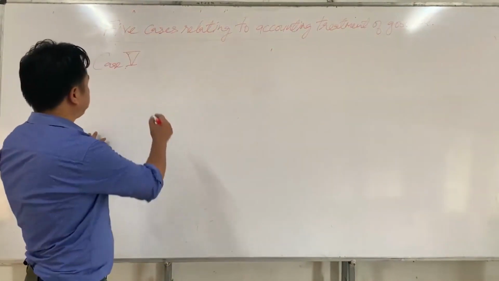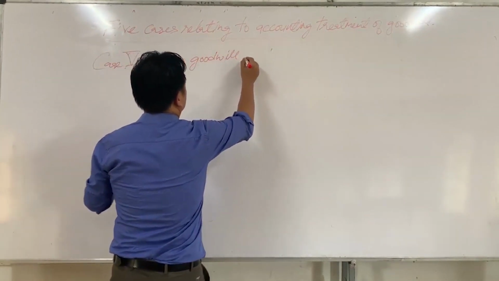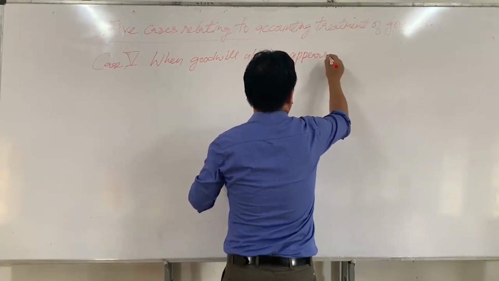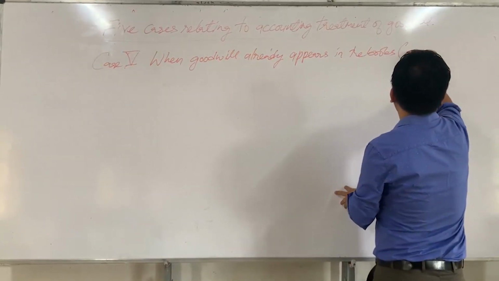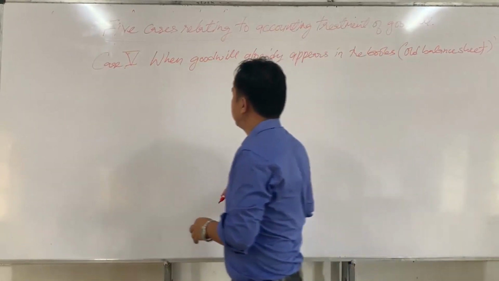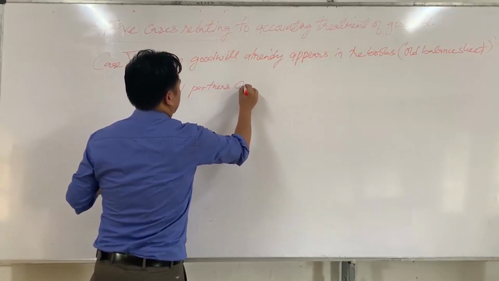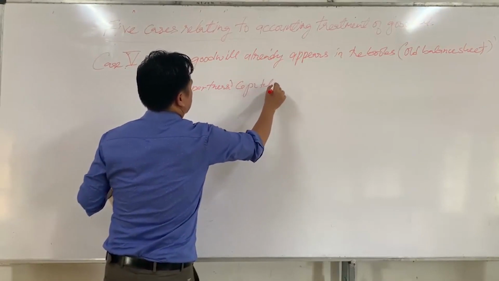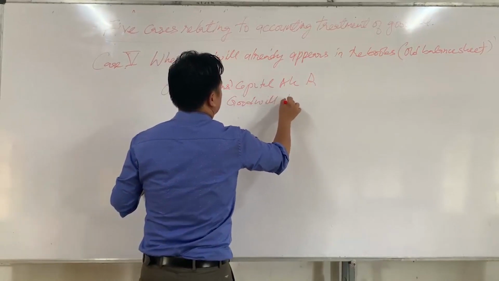Now the fifth case is when goodwill already appears in the books, which means in the old balance sheet, and the journal entry will be old partners' capital account Dr to goodwill account.